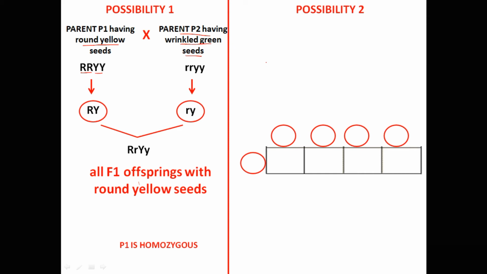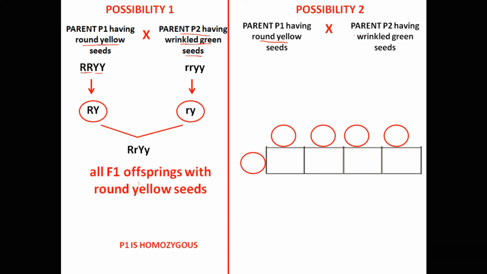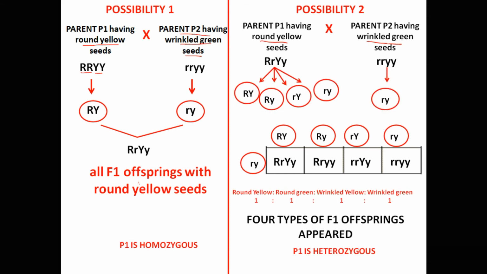Possibility 2. If on crossing parent P1 having round yellow seeds with parent P2 having wrinkled green seeds, Mendel obtained 4 types of F1 plants, that is round yellow, round green, wrinkled yellow, wrinkled green in the ratio of 1:1:1:1, then the parent P1 is heterozygous, that is capital R, small r, capital Y, small y for both the pairs of traits.